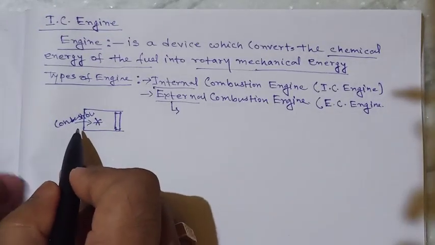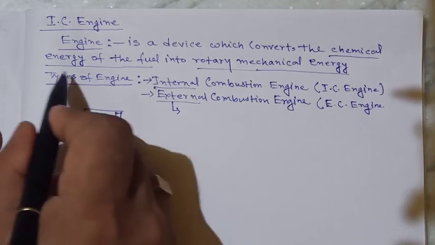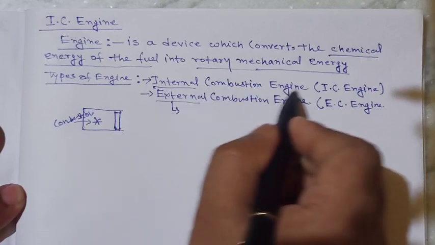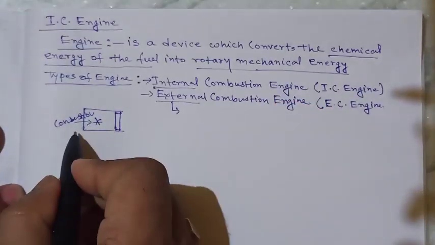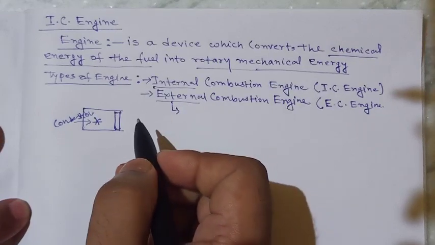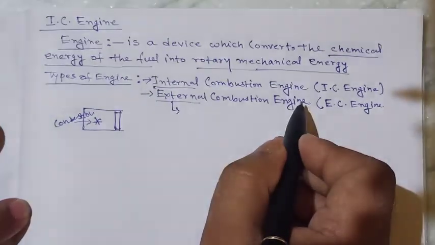If this combustion takes place in the cylinder, then this type of engine is called the internal combustion engine. And if the combustion takes place outside the engine, it is called the external combustion engine.